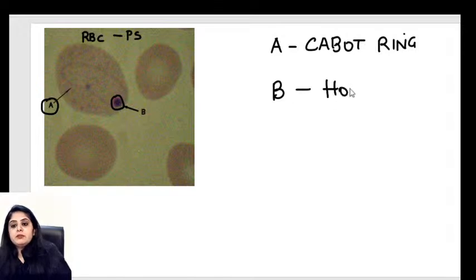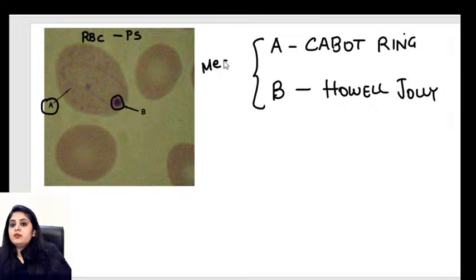So the B will then become the Howell-Jolly body. So this is actually a case of megaloblastic anemia, and this is a very rare picture because in the same red blood cell, you're very interestingly seeing a Cabot ring also, and you're seeing a Howell-Jolly body also, and I hope the distinguishing fact is clear.